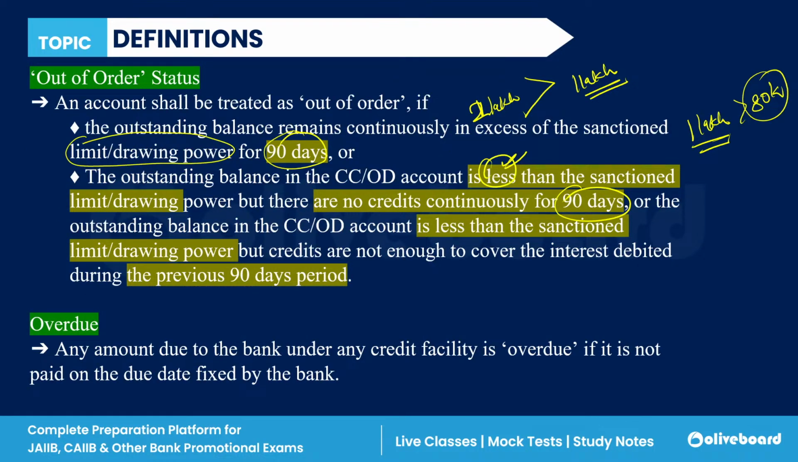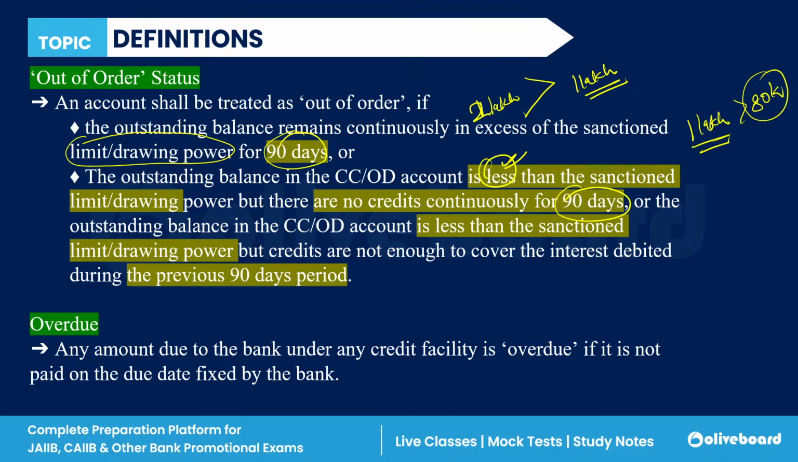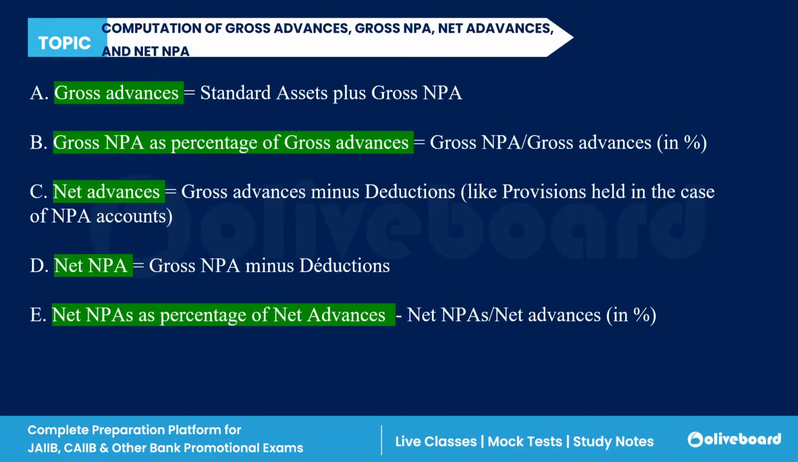Okay, so these are the points which you have to remember in a non-performing asset. Plus, what is out of order status? This is very important for all of you, right? What is out of order status? This you have to remember. Clear? So we talk about the formulas related to non-performing assets. See, this is important. This can be asked in your examination.